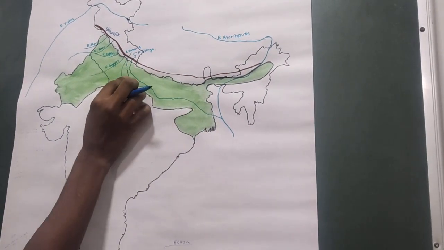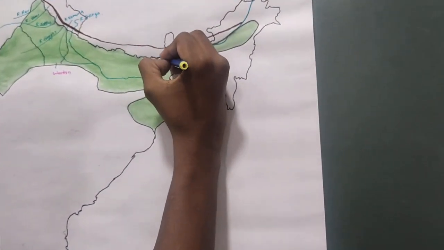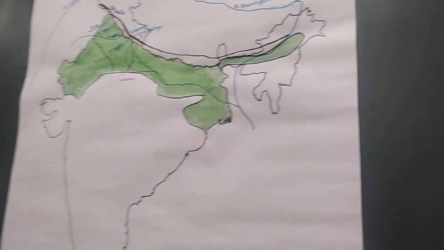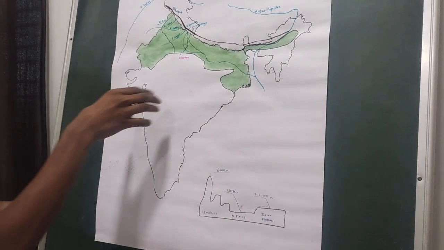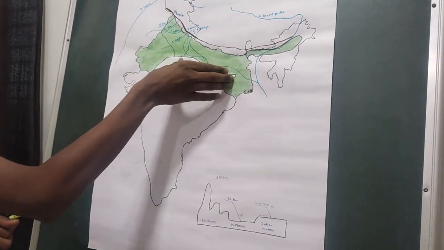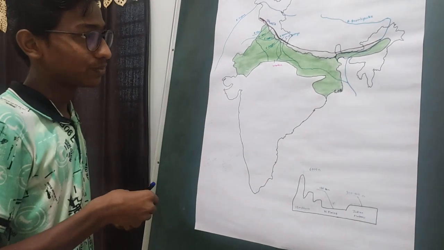So from here, the boundary of the Western plain to this part, this whole part comes under the Western plain. Now the Central plain. The Central plain is the most popular, with highly uninterrupted deposition of alluvium soil.